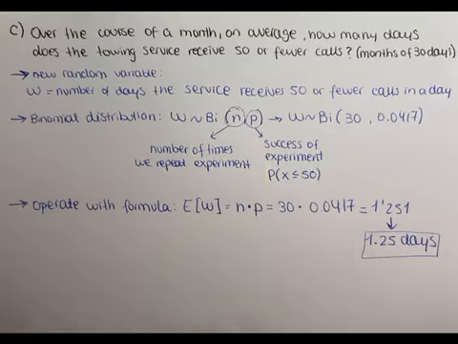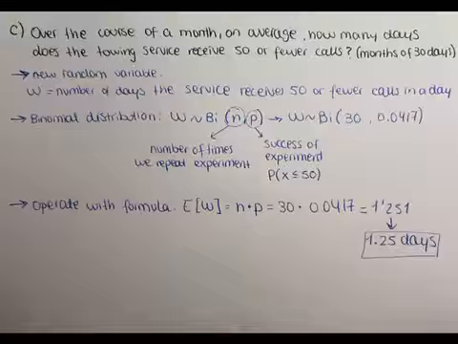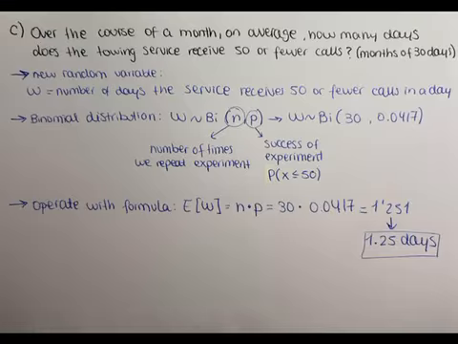So n is the number of times we repeat the experiment, being 30, and p is the probability of obtaining 50 or fewer calls, being 0.0417, which was previously calculated. The expected value can be calculated as the product of n and p, or with the R Commander program, resulting in 1.251 days, and we will leave this result with decimals. This means that on average, about 1.25 days per month, the towing service will receive 50 or fewer calls.